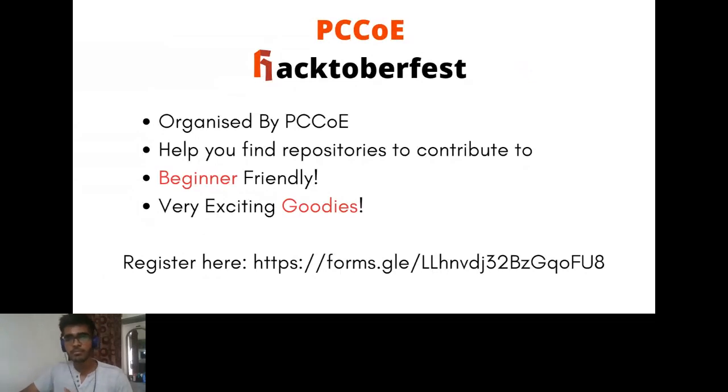As beginners, we have recently been introduced to Git and GitHub, and it is quite an overwhelming task to find repos on GitHub to contribute to, specifically for our domain of interest. We find it very difficult. So we've come up with beginner-friendly repositories on our PCC Hacktoberfest organization page. You'll find the link to this page in the chat.